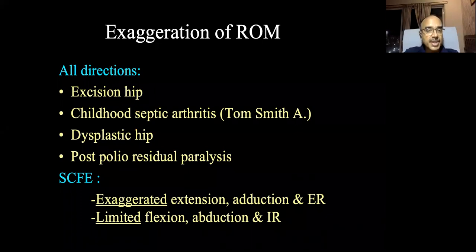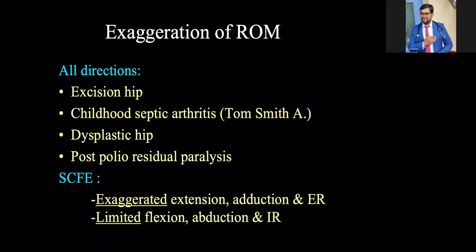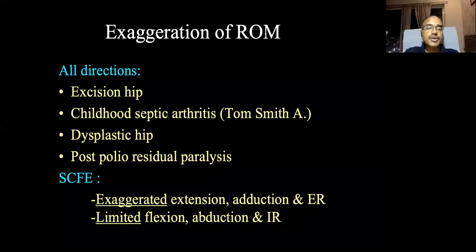Sometimes in dysplastic hips, where the head is dislocated, you find exaggerated range of movement in certain directions. In post-polio residual paralysis, due to muscle weakness, you may find exaggerated movements. Whereas in slipped capital femoral epiphysis, you find exaggerated extension, adduction, and external rotation. So in a particular direction, you find exaggerated movements in slipped capital femoral epiphysis, and you will get limited movements in the opposite direction.